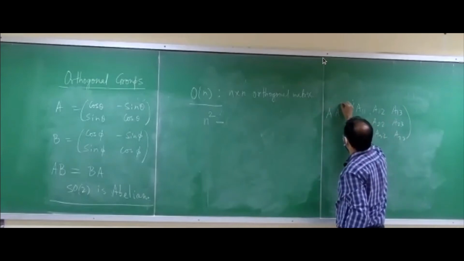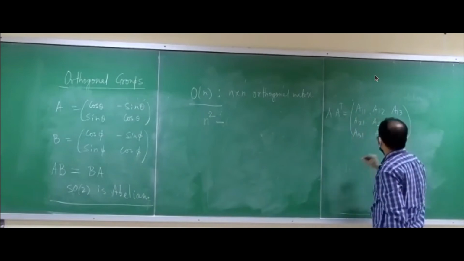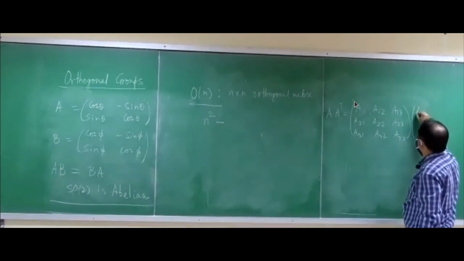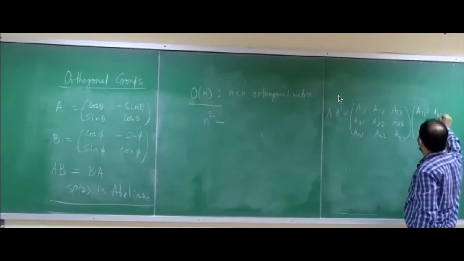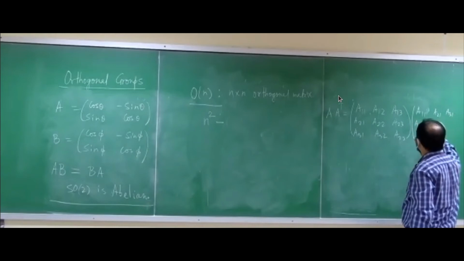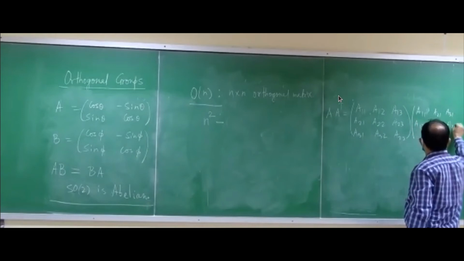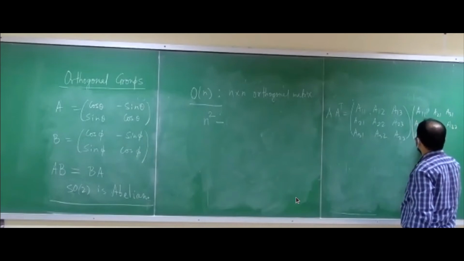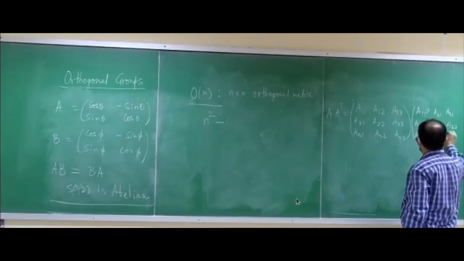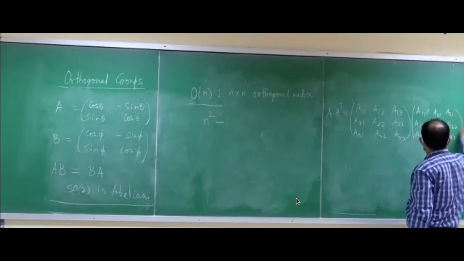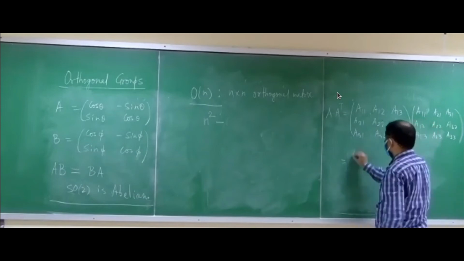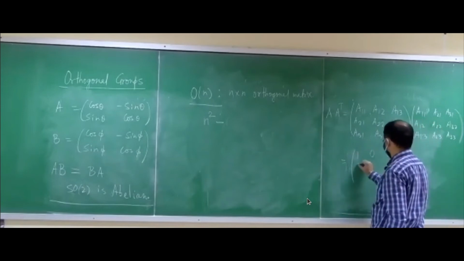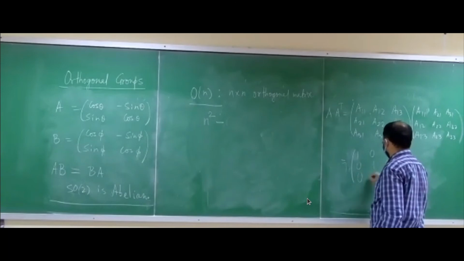A transpose, if you calculate, what you will get? You will get A11, 21, 31, 12, 22, 32, 13, 23, 33, right? That is equal to identity 3 by 3. So that is equal to 1 0 0, 0 1 0, 0 0 1.